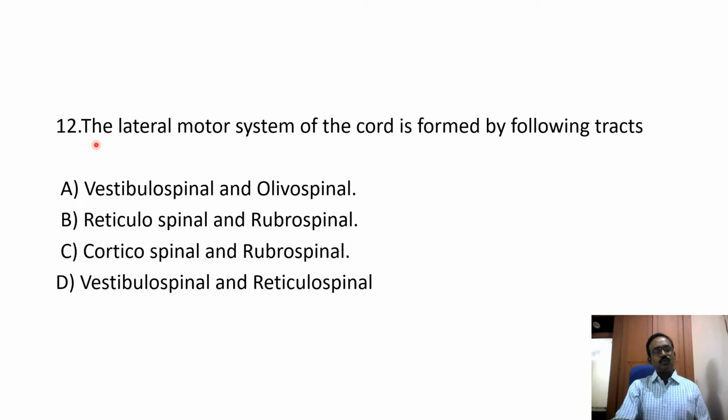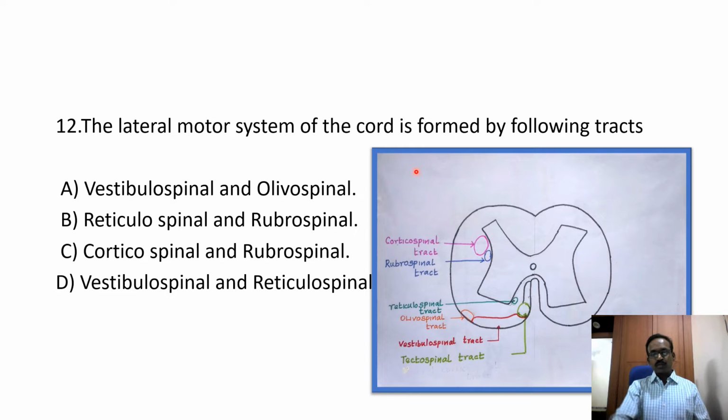12th MCQ: the lateral motor system of the spinal cord is formed by the following tracts. Four options are given, and we can explain with the diagram. This is the spinal cord. What are the motor tracts present in the spinal cord?